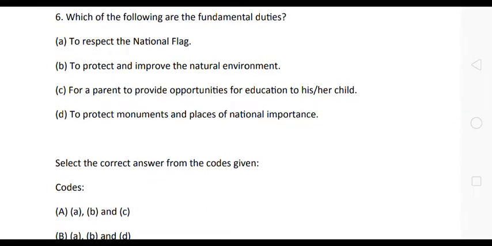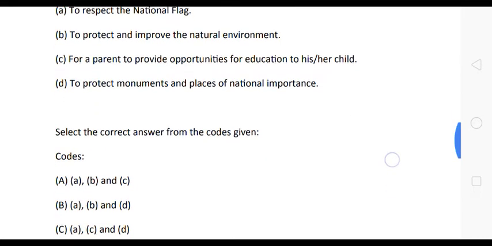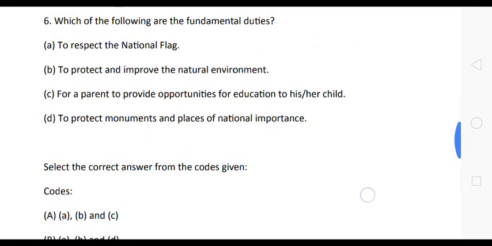Which are the fundamental duties of the Indian Constitution? A, to respect the national flag; B, to protect and improve the natural environment; statement C, for a parent to provide opportunities for education to his or her child. These statements are the correct answer. Option A is the correct answer. Okay, friends. Now let us see next question.